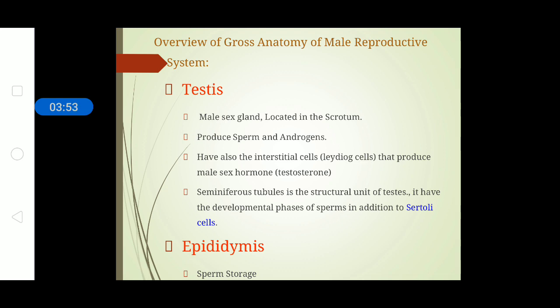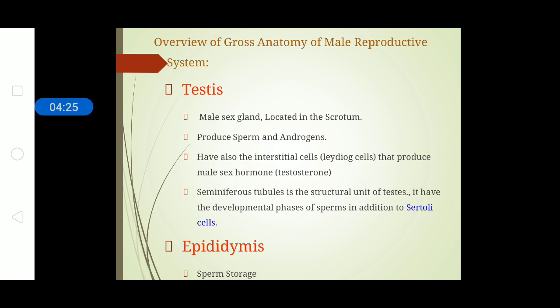So, what is testis? It is the male sex gland located in the scrotum. Many a time we confuse the terms testis and penis. Many think that testis is the reproductive organ, or refer to it as the ejaculating organ. In that sense, we have to rectify that testis is not the ejaculating organ. The ejaculating organ is the penis in males.